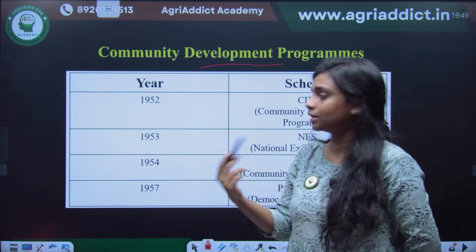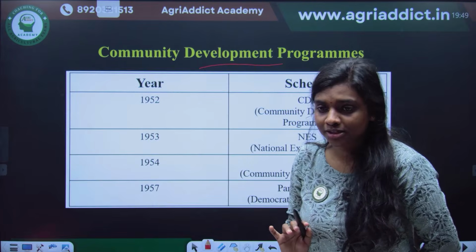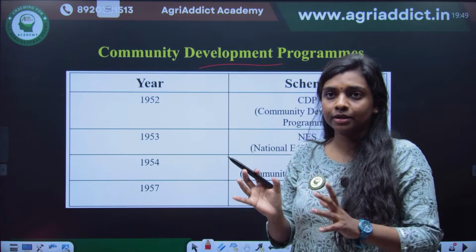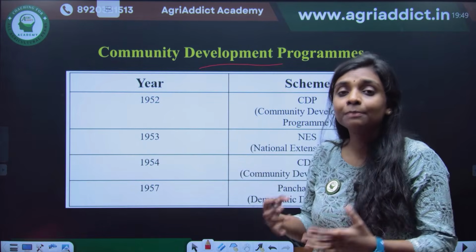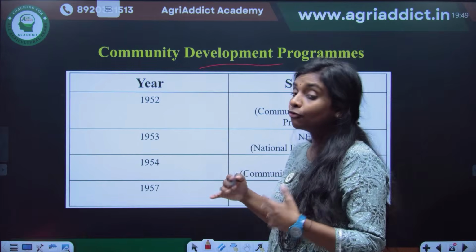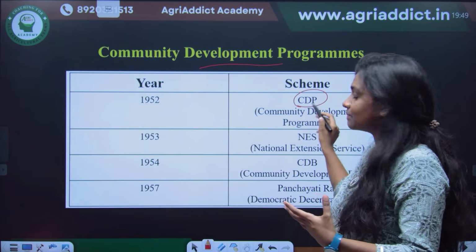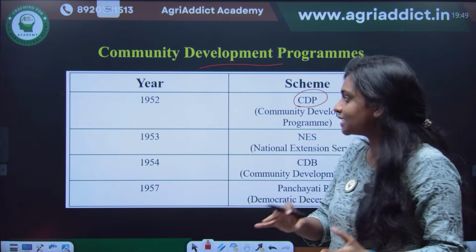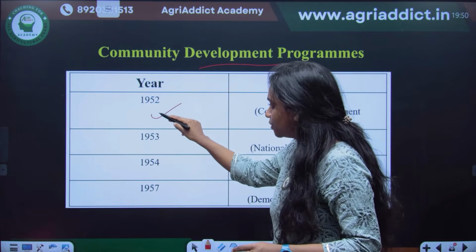We were telling about what happened after independence, the Etawah pilot project. After the Etawah pilot project, the authorities understood that it is possible to develop the community as a whole. So the Etawah pilot project is known as the forerunner of the community development program, CDP, because after its success, they started the community development program in 1952.